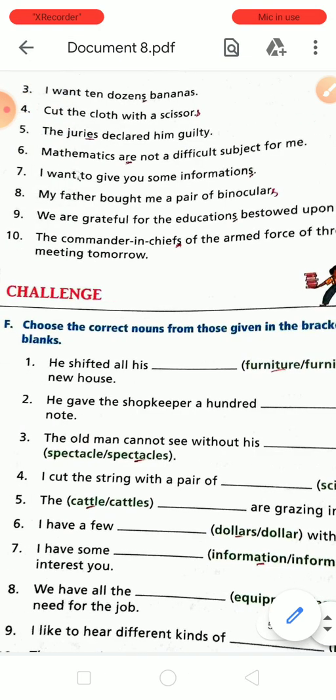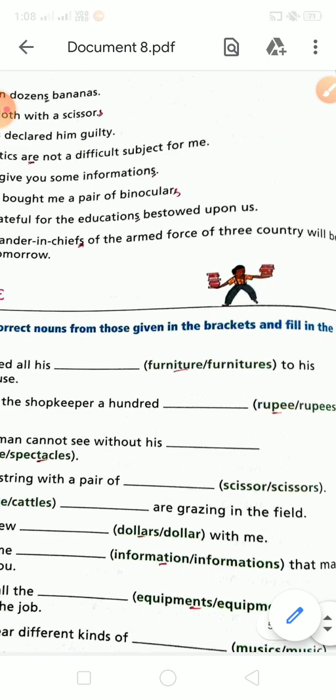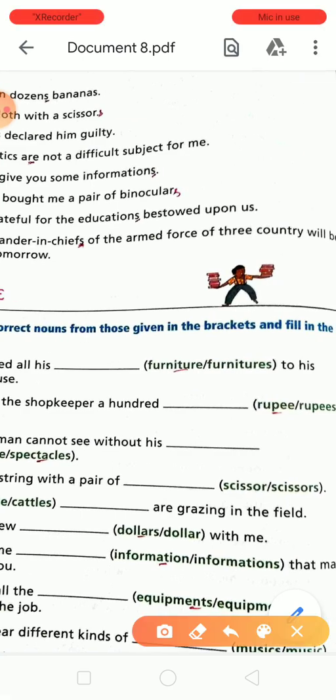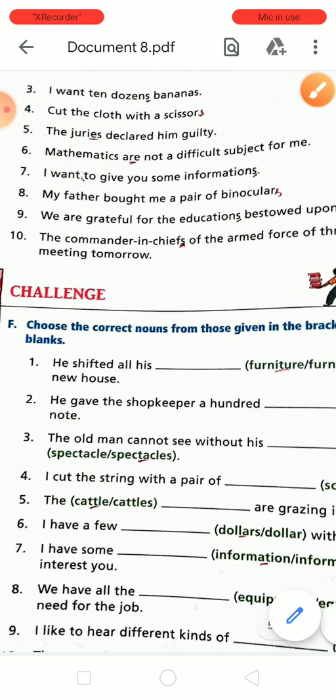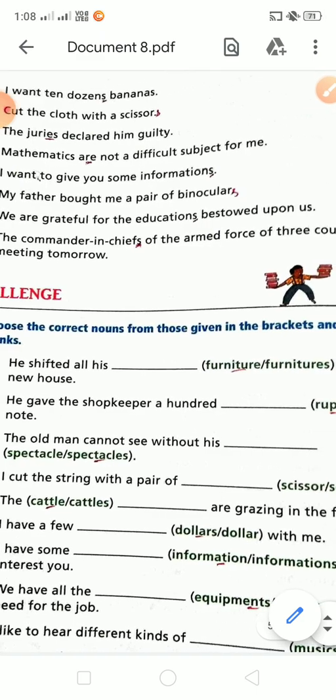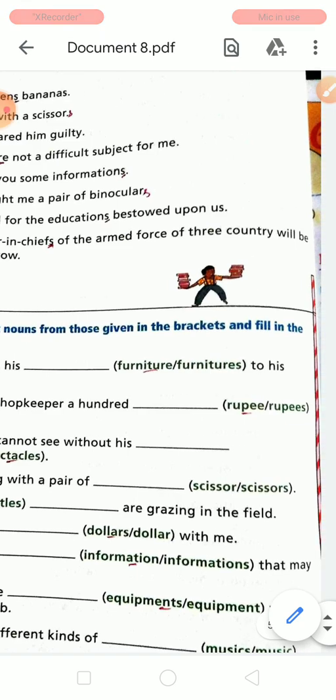Okay, and 8 is we have all the equipments. Equipments is the correct option, so you will fill it. Next and last is I like to hear different kinds of music. Music is an uncountable noun, so you will fill in the word music. Okay, don't use S.